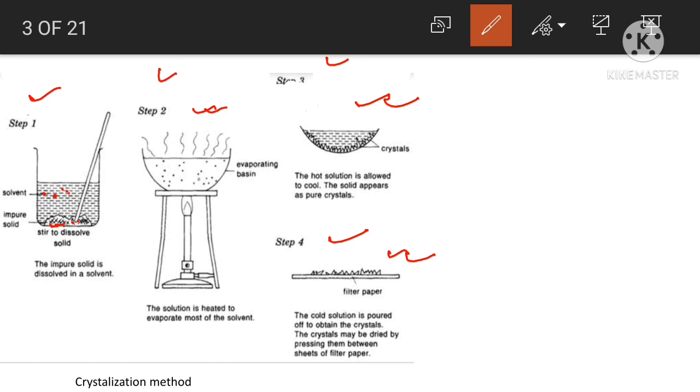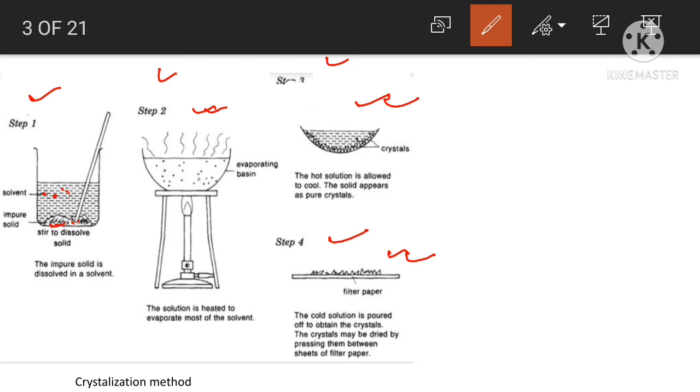And number 3, if there is a very low difference of solubility between the organic compound and the impurities, then you should use this method as a separating tool, but you should repeat it many more times, because the difference is very small. You should repeat this method several times to get the totally pure organic compound. And number 4, the examples.